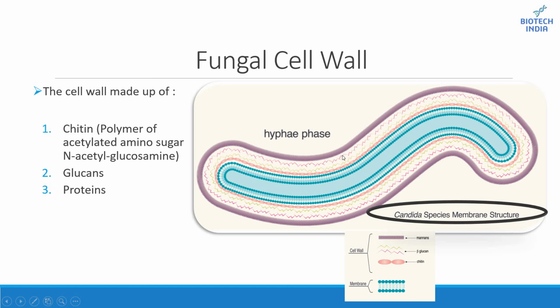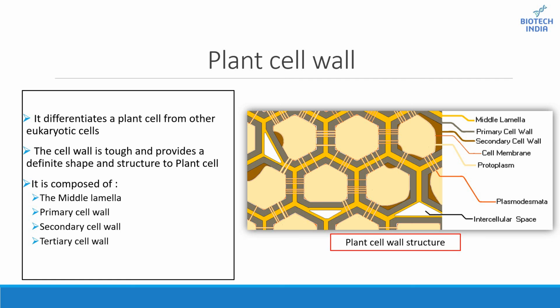The outermost surface of the cell wall provides a medium between the cell and the environment. Also, it acts as a site where the antigen and agglutinin get attached to the substrate, host, and other cells. So it also helps to attach to the host cell. This is all about the fungal cell wall, and next is the plant cell wall.